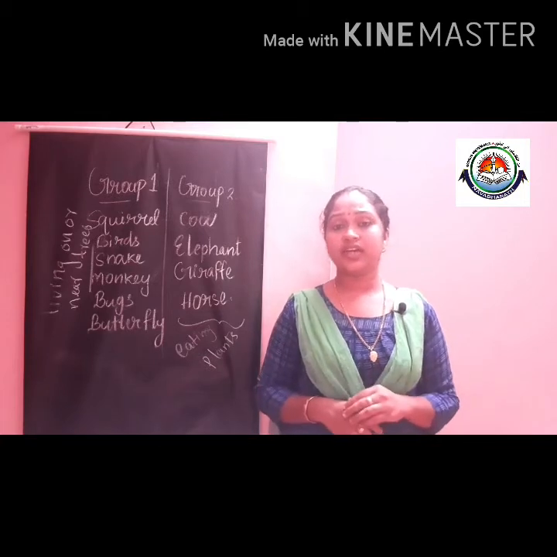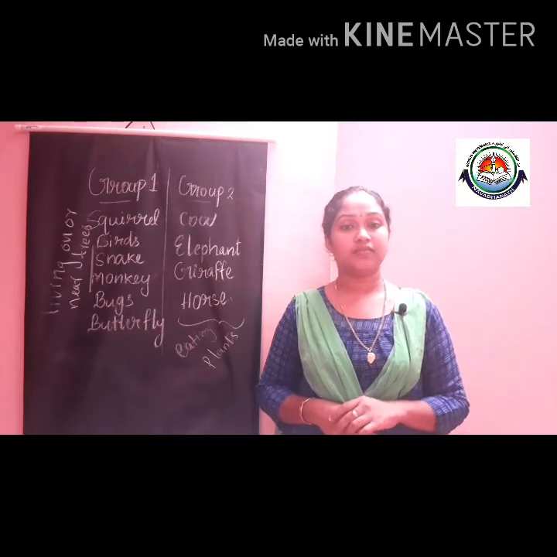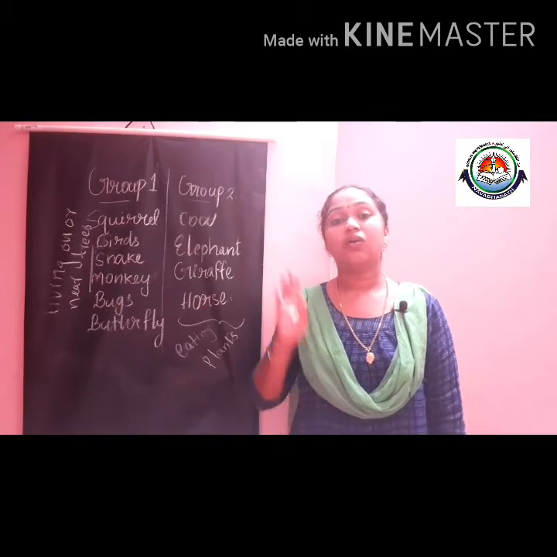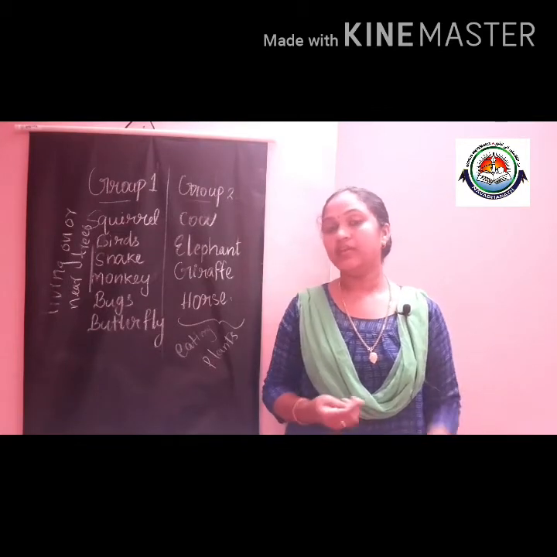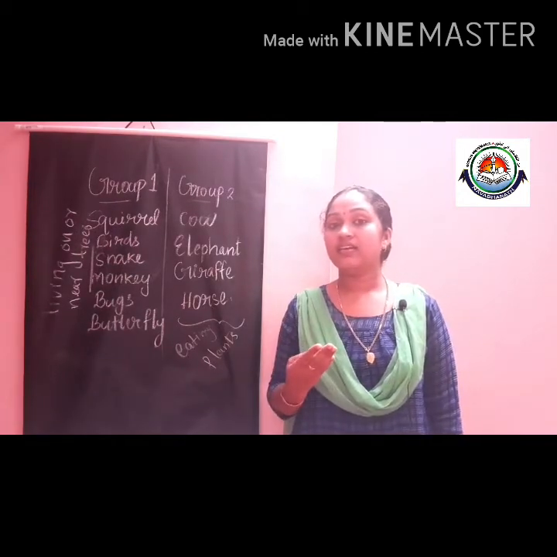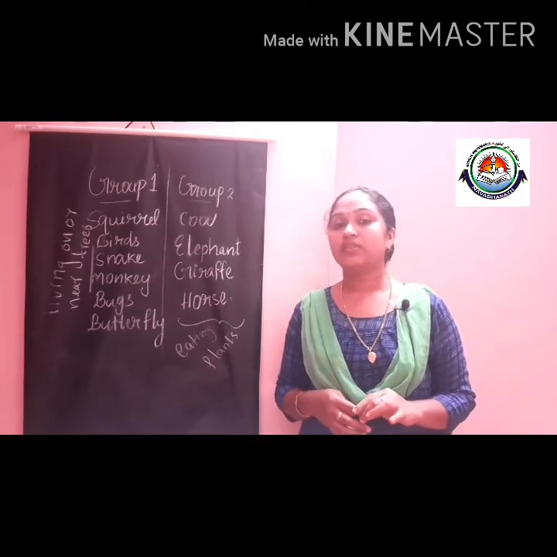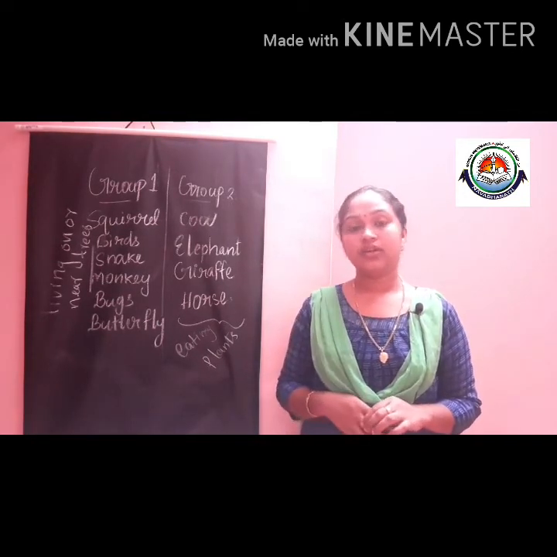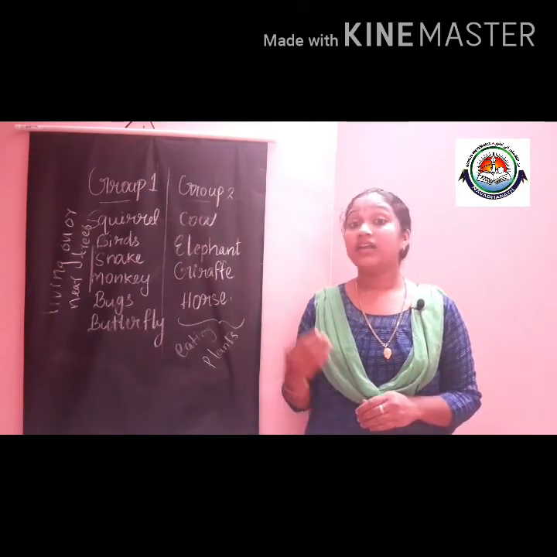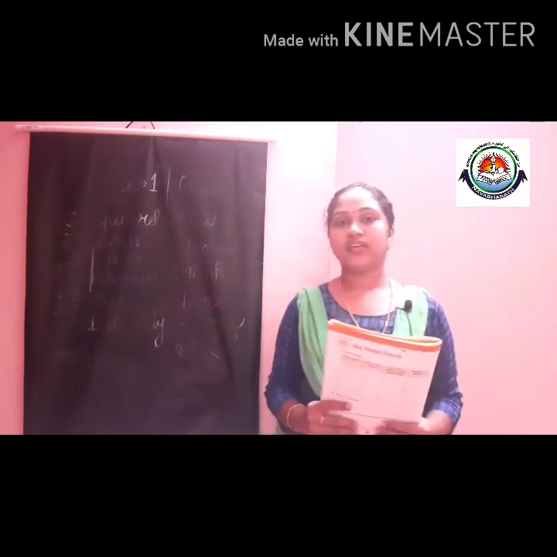Then how do the flesh eating animals depend on plants? How does a lion depend on plants? Yes, not only the lion but all the flesh eating animals also depend on plants. How do you know? The animals they kill eat plants, right? That means all the flesh eating animals also depend on plants. Not directly but indirectly they depend on plants because they are eating the plant eating animals. Okay. Children, now we can finish the lesson S3.